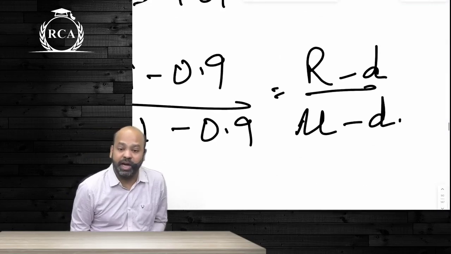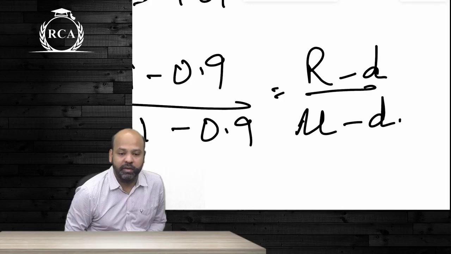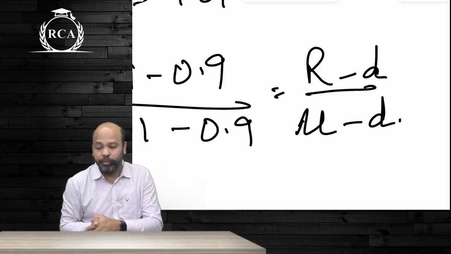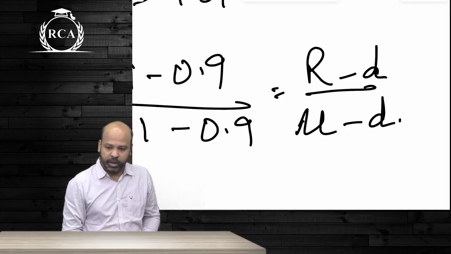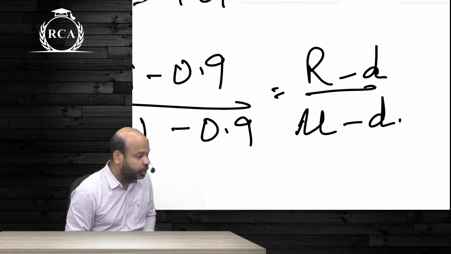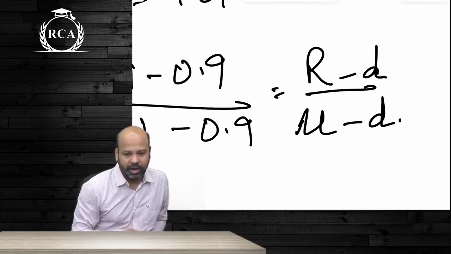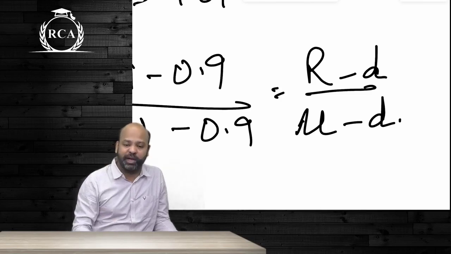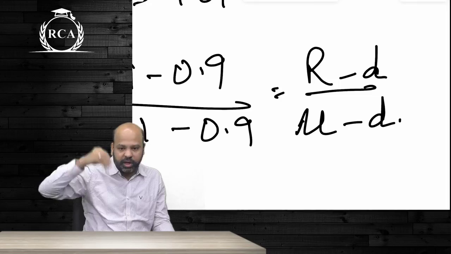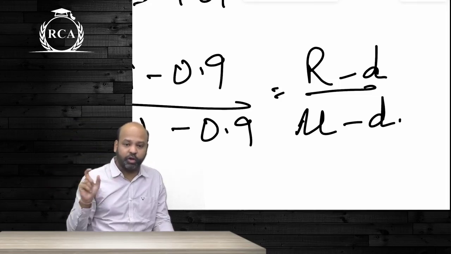Where, what is R? The compounded value of 1 rupee, beta, is R, depending on the rate of interest. D is downside movement. U is upside movement. If the stock price can increase by 20%, U will become 1.2. If the stock price can decrease by 20%, D will become 0.8. R will be the compounded value of 1 rupee, that will be e power RT. Even this will give us the same probability as the risk neutralization model, but then you're supposed to use this in order to compute probabilities.